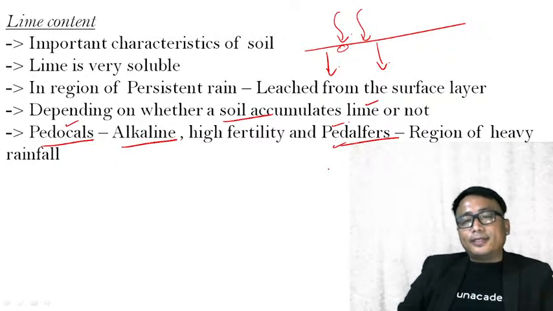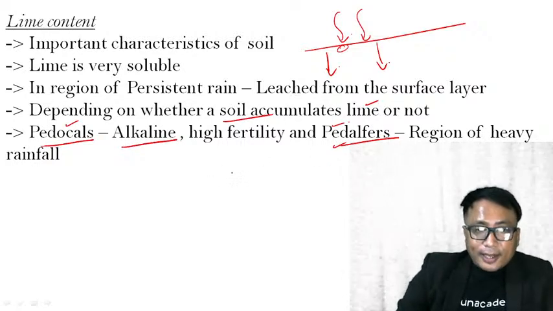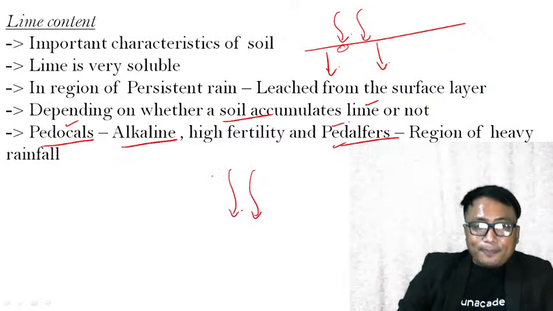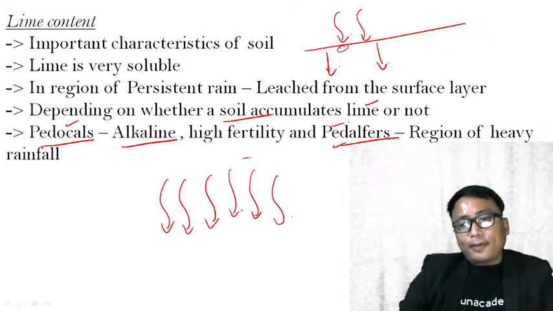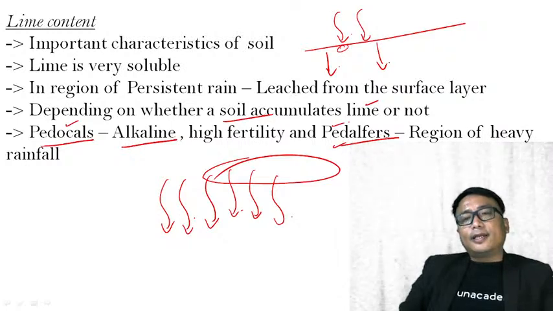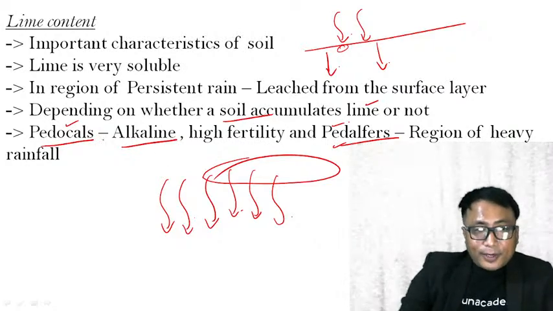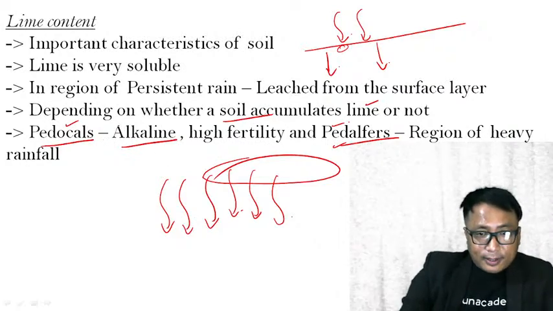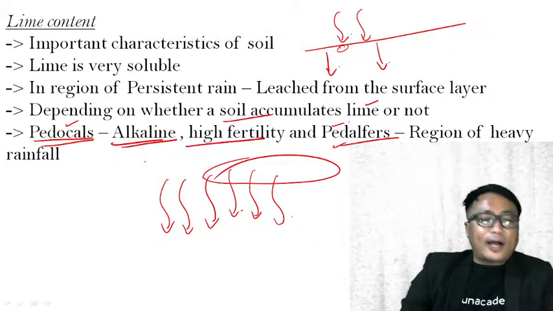Petalsphere will happen, or you will find a petalsphere type of soil, in a region of heavy rainfall, where the rain takes away all or most of the material, leaving behind on the surface oxides of iron and aluminium. Because they are heavy, they are not leached down, resulting in a type of soil known as petalsphere. But in a region where you have lime content, you call it petalous. They are alkaline in nature and they are of high fertility.